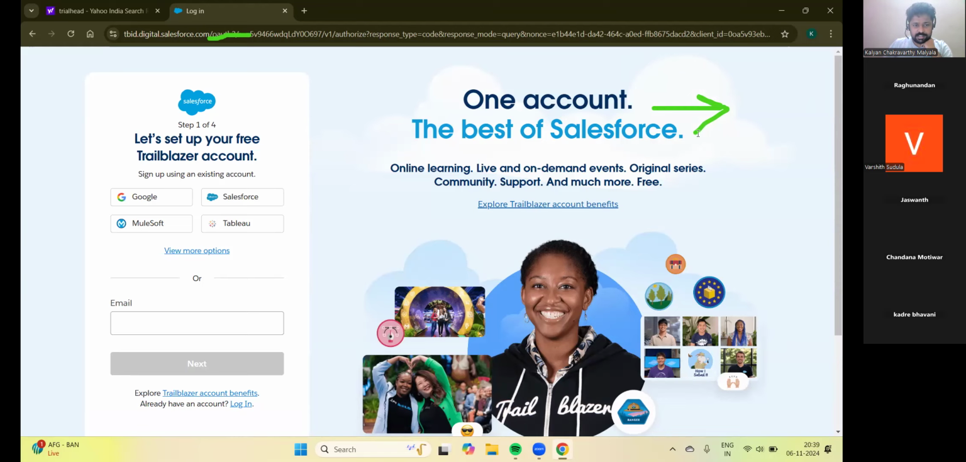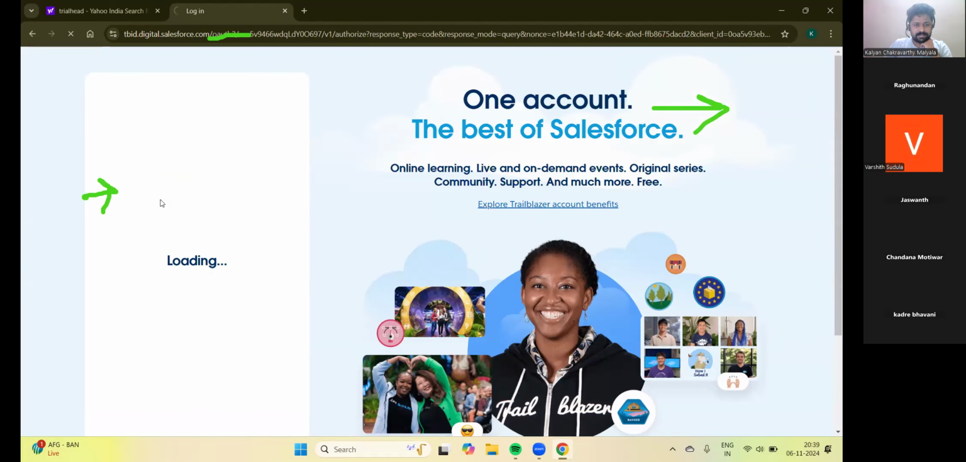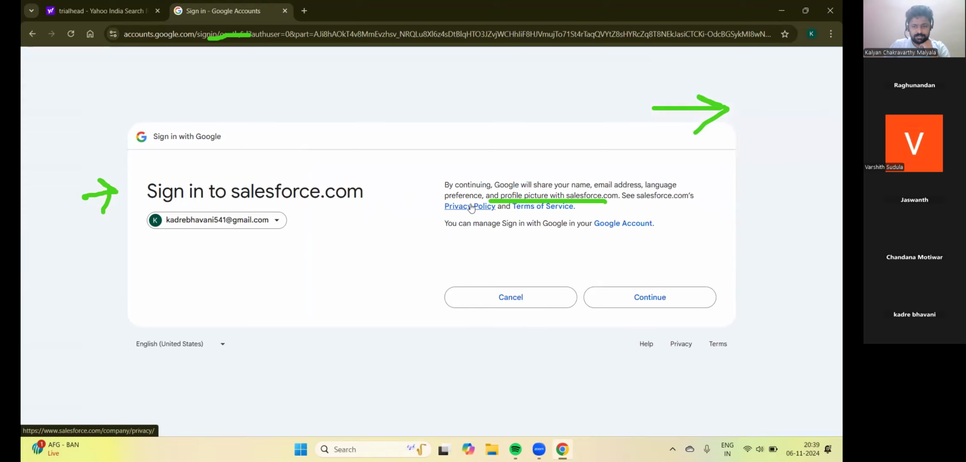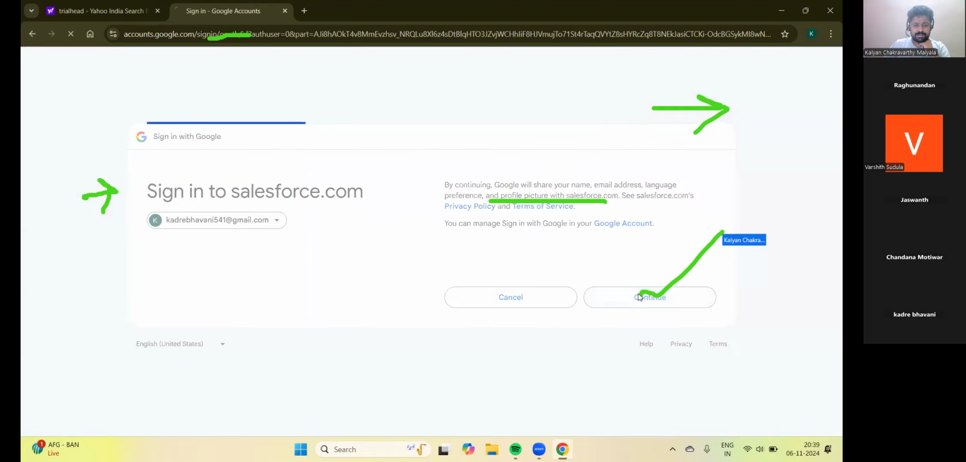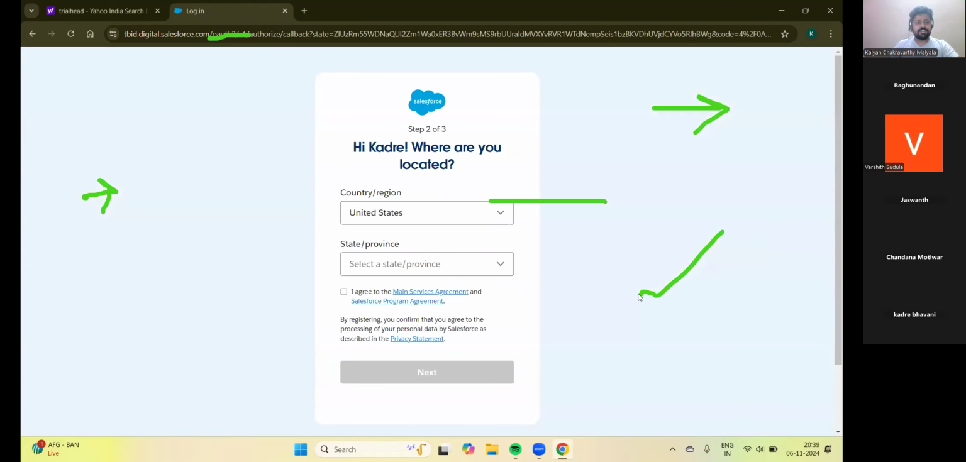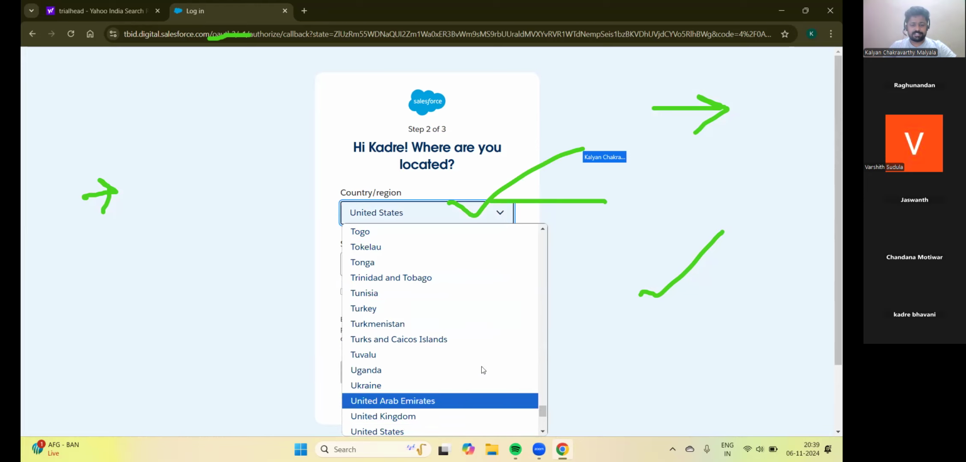What should I do now? Go with Google here. Choose your account. Continue. So we are creating a Trailhead account on the basis of our Google account. We can create it on the basis of any email, or on the basis of our LinkedIn profile. Just select your country and select the state.